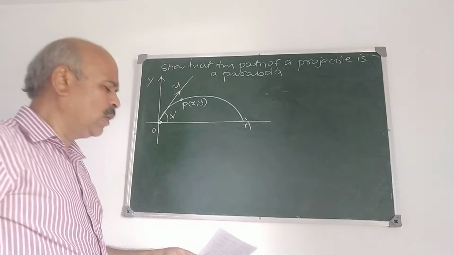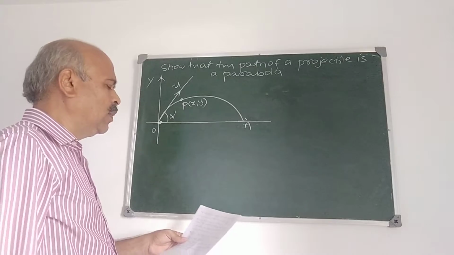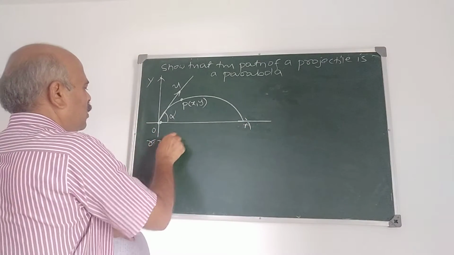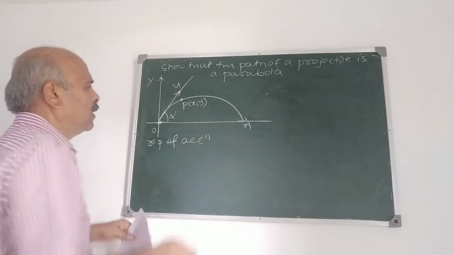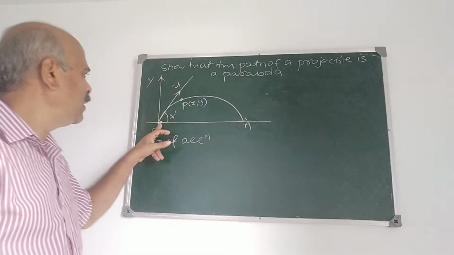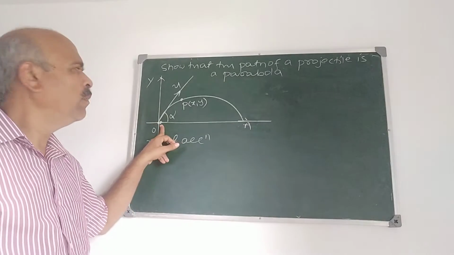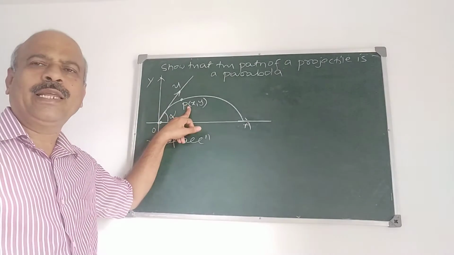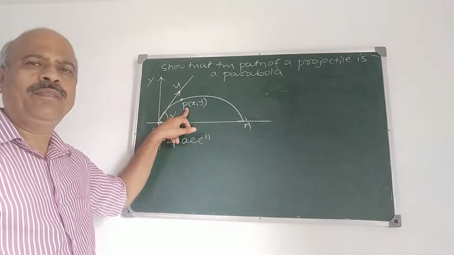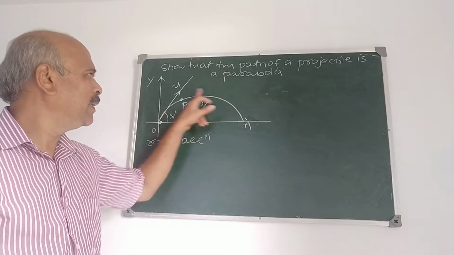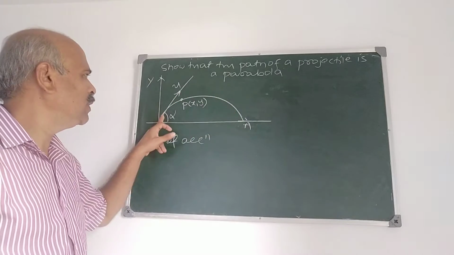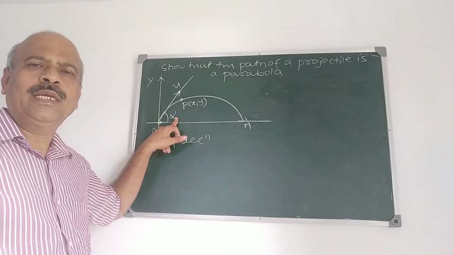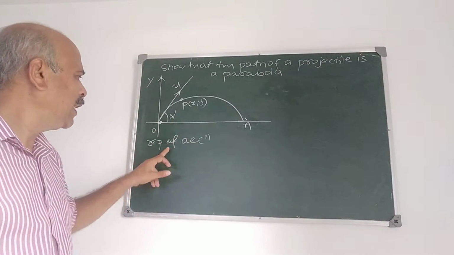The resolved part of acceleration, we consider the resolved part of acceleration. So I think you followed this one. What is that? A particle is projected from O and P(x, y) is the position of the particle at any time instant t, and this is the path of the particle, and we find the equation for this, and u is the velocity of projection, alpha is the angle of projection.